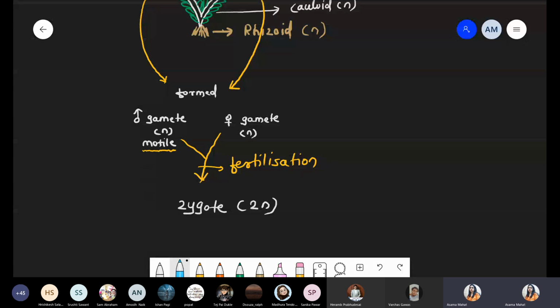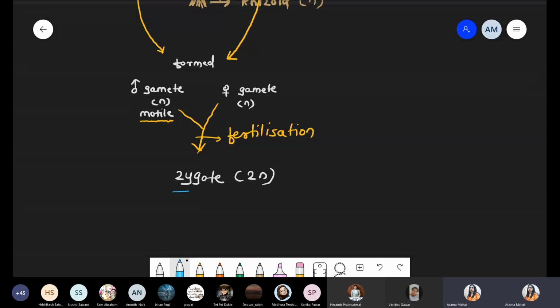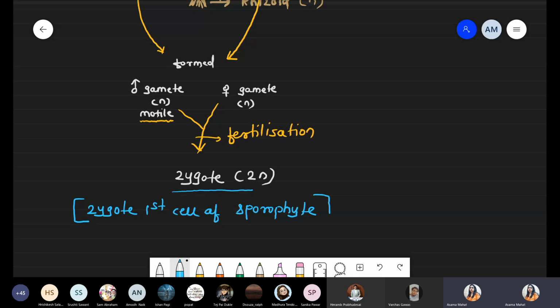Because अब तक हमने क्या देखा था? Entire body haploid, haploid, haploid. Complete gametophytic cell, haploid था. Sex organ which is formed, haploid. Male gamete, haploid. Female gamete, haploid. After the fertilization, the first cell which is formed is the zygote. So we have to mention one point here, that zygote is the first cell of the sporophyte. Because sporophyte is diploid in nature. So zygote basically is the first cell of what are we talking about? It is the first cell of the sporophyte.